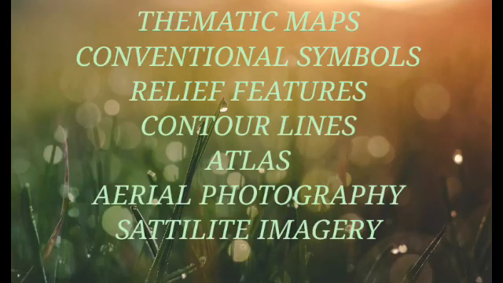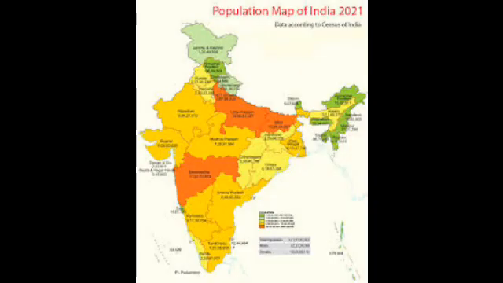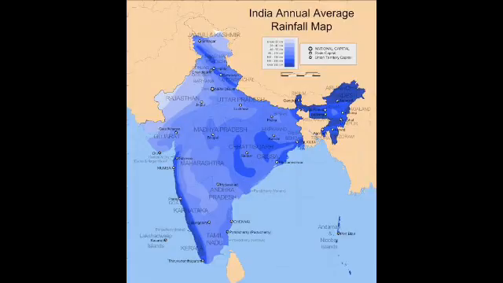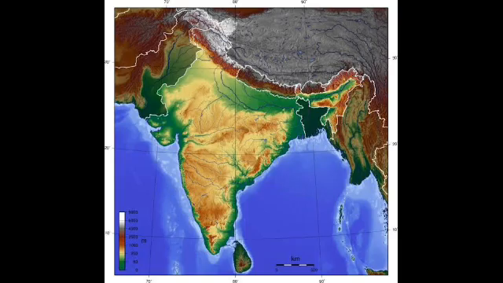Okay, children, let's start today's class. In this class, we have to discuss thematic maps, conventional symbols, relief features, contour lines, atlas, aerial photography, and satellite imagery. There are different types of maps out there, like physical maps, political maps, maps which show heights, rainfall maps, temperature maps, etc.